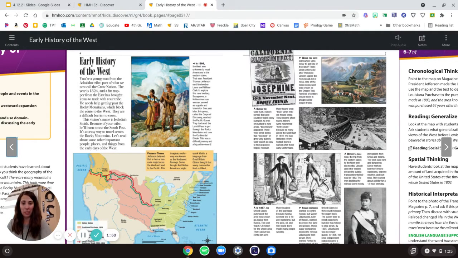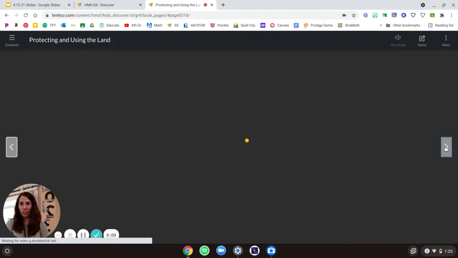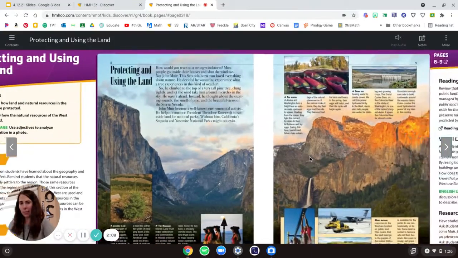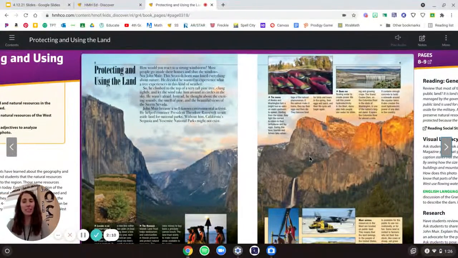Up in this paragraph, you can read more about those boom towns and when towns went bust and they didn't make it. And that's all we had for this page. So go ahead and turn the page. We got 2 more sections to read about. Same thing. You're going to read through protecting and using the land, and then unpause the video when you're ready for my questions.